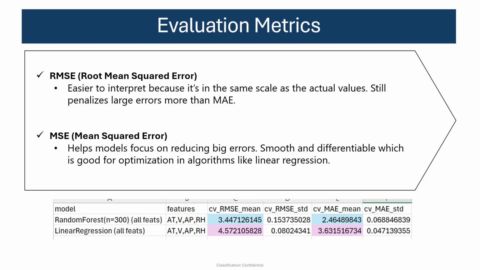Root mean squared error is the first one, followed by the mean squared error. RMSE because it's easier to interpret and penalizes the large errors. Mean squared error because it penalizes the big errors, gives us a smooth and differentiable function, which is good for optimizing algorithms like linear regression.